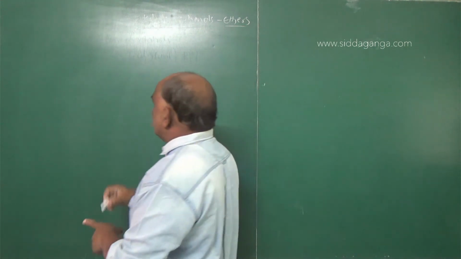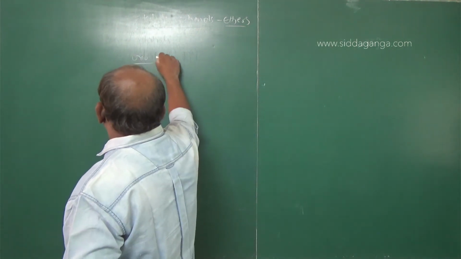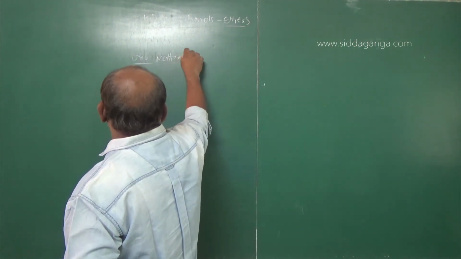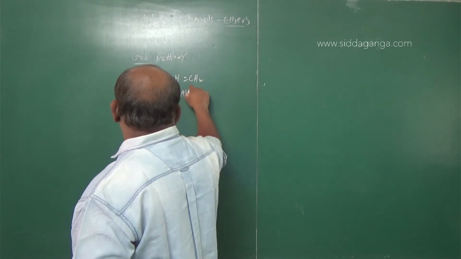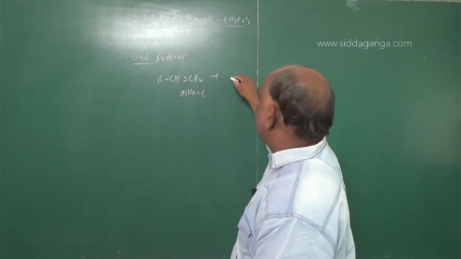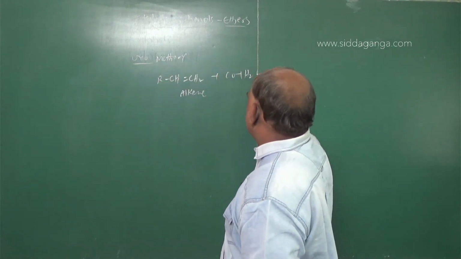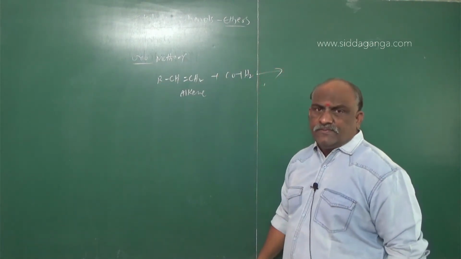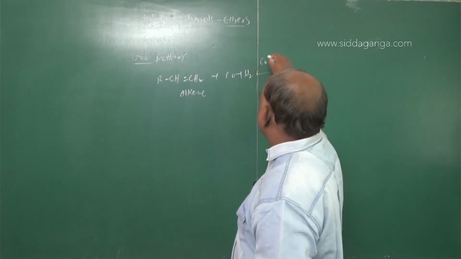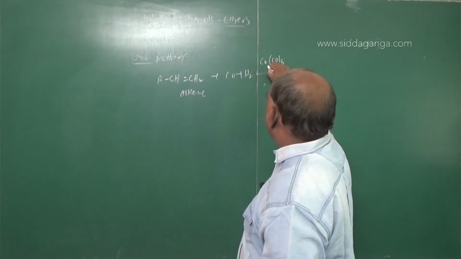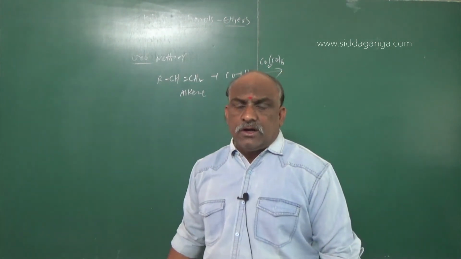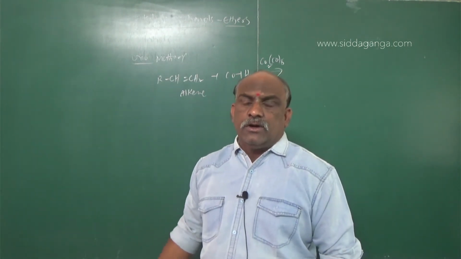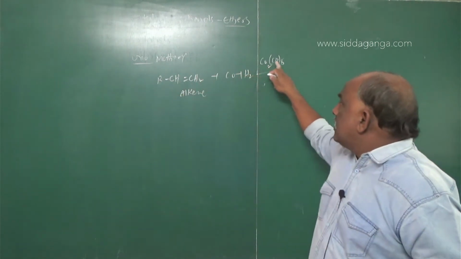What is the oxo process? In the oxo method, you take RCH=CH2. This is called an alkene. We add CO plus H2, carbon monoxide plus hydrogen. The reaction takes place in the presence of Co2(CO)8, which means octacarbonyl dicobalt.